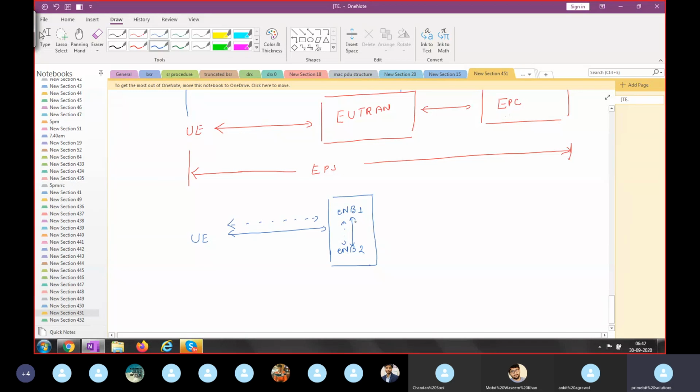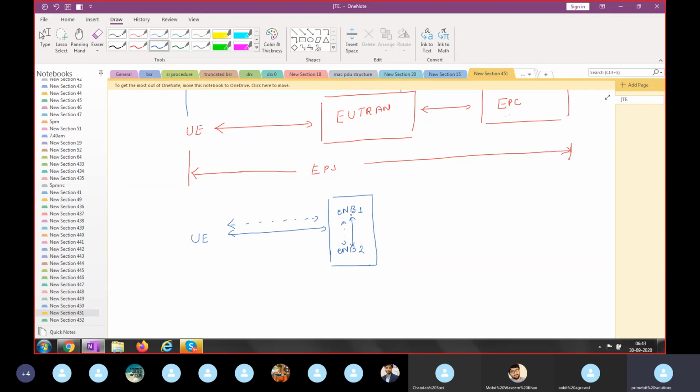It will have one or more eNode Bs that communicate with each other through signaling information. The dotted line I'm showing is signaling, and the solid line is user traffic information. Right now I'm not discussing the handover. When we come to LTE handover, we'll go into very much detail. Right now, one thing we can understand here is that in E-UTRAN there will be more than one eNode B that can communicate with each other by transmitting signaling or user traffic information, but there won't be any RNC in LTE E-UTRAN.